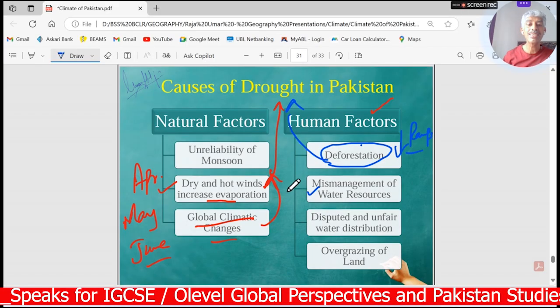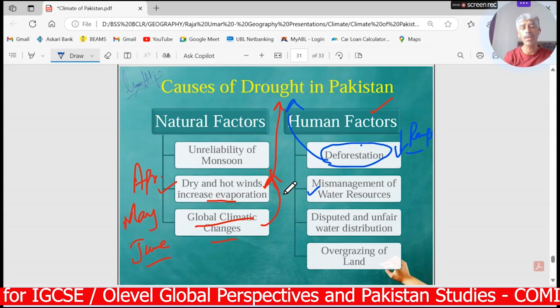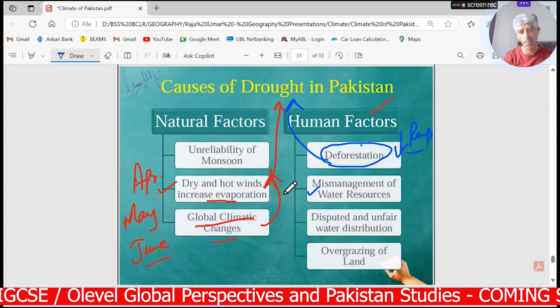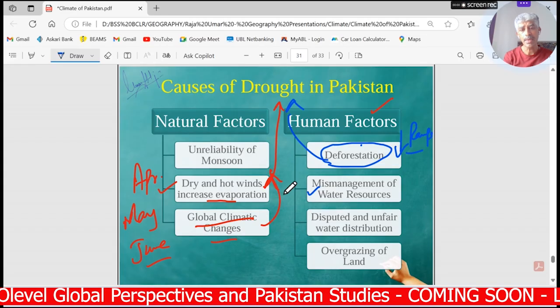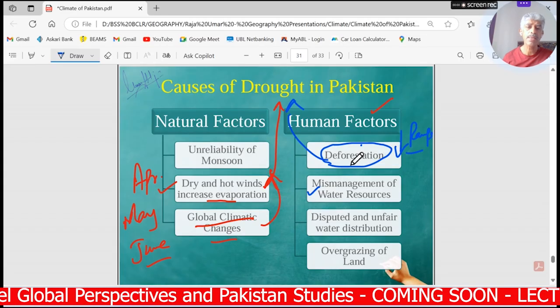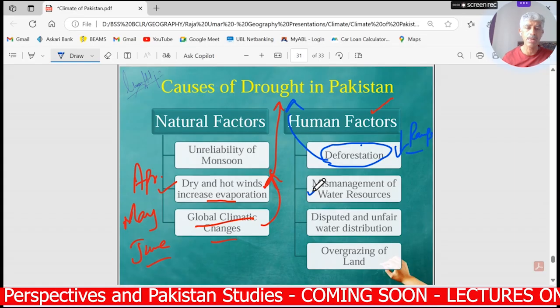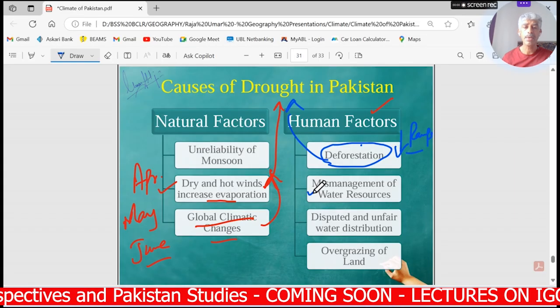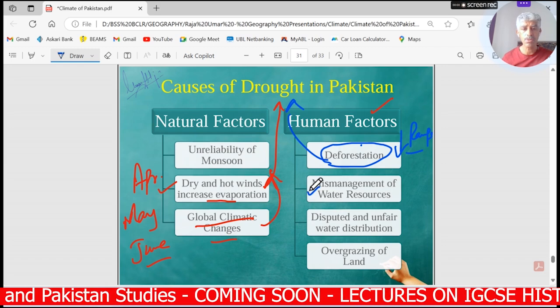There is going to be greater siltation in our dams, and the dams are filled with silt, so a very small quantity of water is available in those dams and canals, leading to mismanagement of water sources, and that leads to dryness. If less water is available in the canals for irrigation purposes, definitely the lands will have less water, leading to dryness and drought.